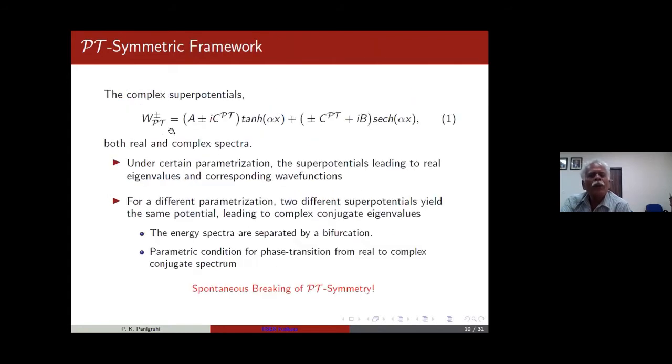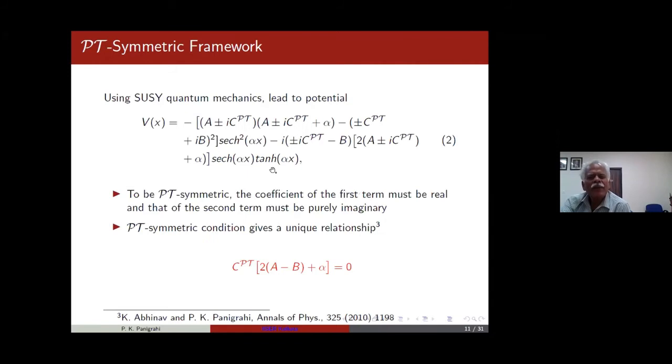So what we did, I have given reference to this work, that my student Kumar Abhinav, who is now a faculty in Thailand, he cast it in this form. He pointed out that if you can write this complex superpotential in the form of two parameters, A, B, and something called CPT, and rewrite the potential which I gave earlier, then it shows some interesting point. What is that? In order that the potential become PT-symmetric, a condition has to be satisfied. Namely, CPT times something else is equal to 0.